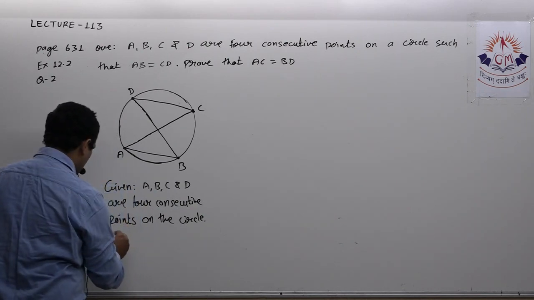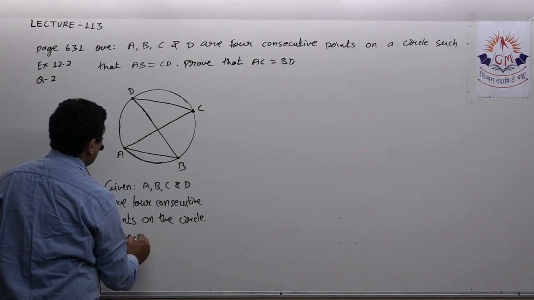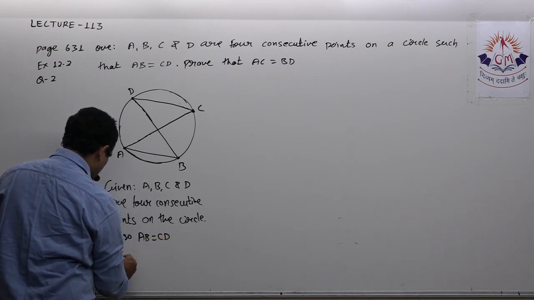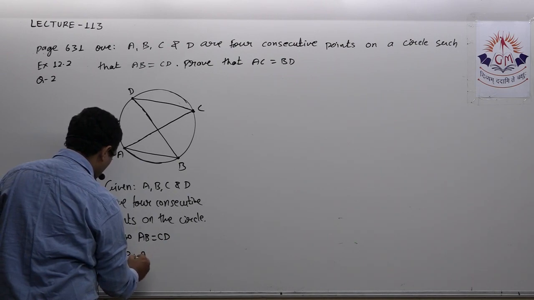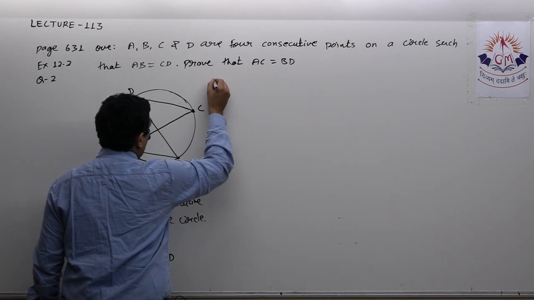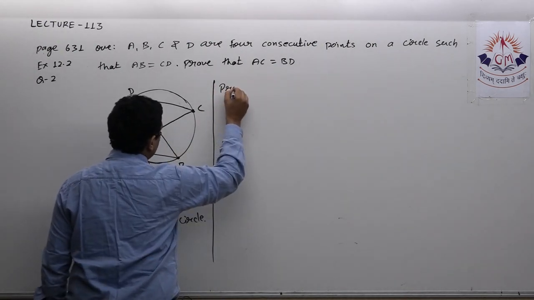Also, it is given AB is equal to CD. What we have to prove? AC is equal to BD. That I need to prove. It is not that much difficult. Let us see how to prove this.